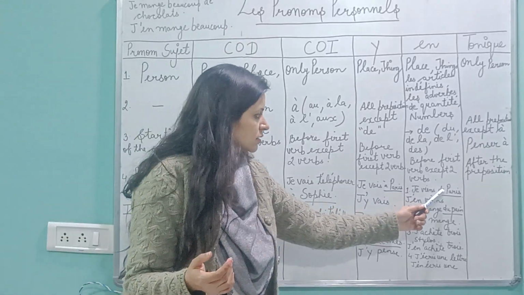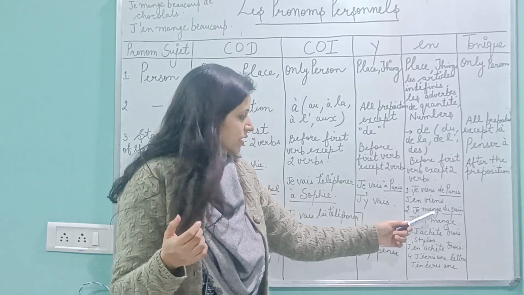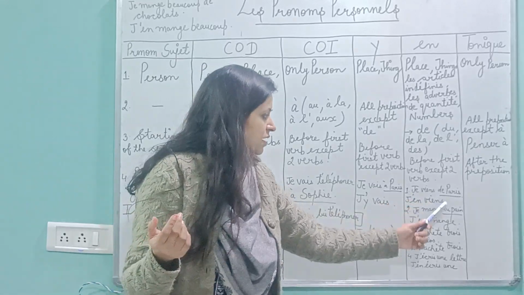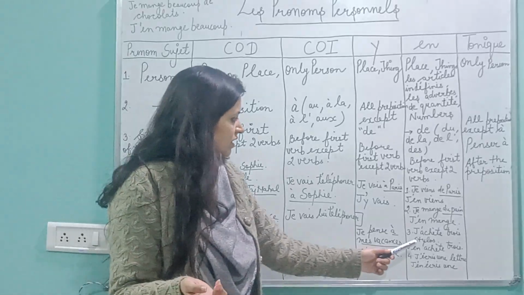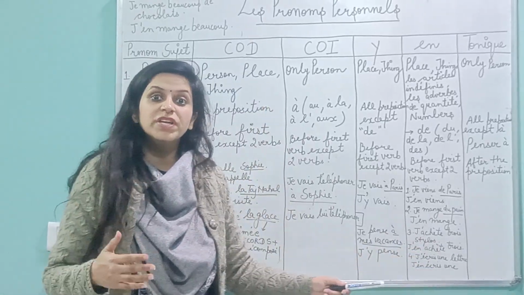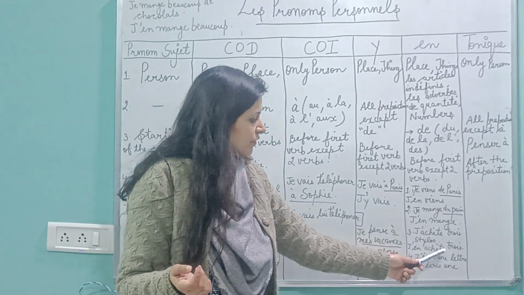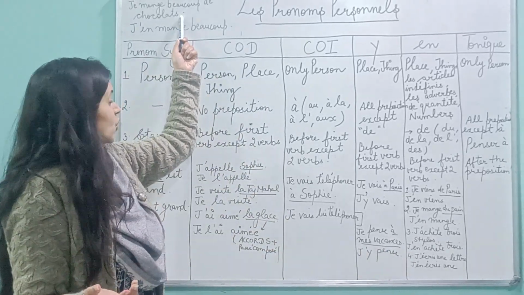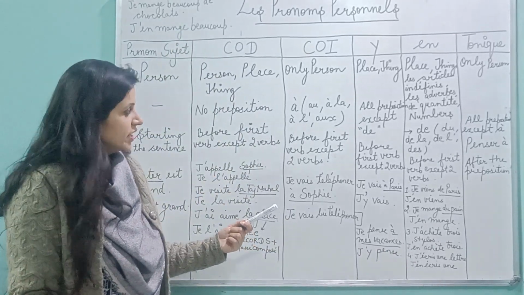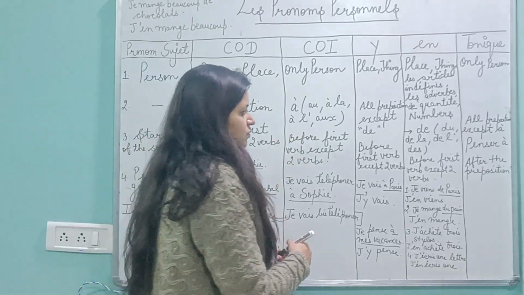Okay, so I'll just quickly recapitulate again. En we use with DE. DE in any form. DE with place, DE with thing, and it has to be the DE family. Then we have numbers, wherein you will be noting the number. Then we have indefinite article, where you will copy the indefinite article. Then we have adverbs of quantity, wherein you will copy the adverbs of quantity. Okay, and the last one. Let's move on to the last one.